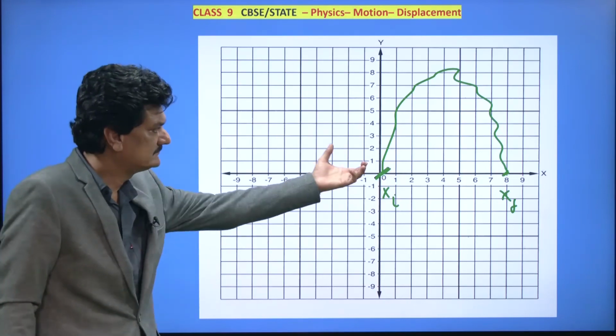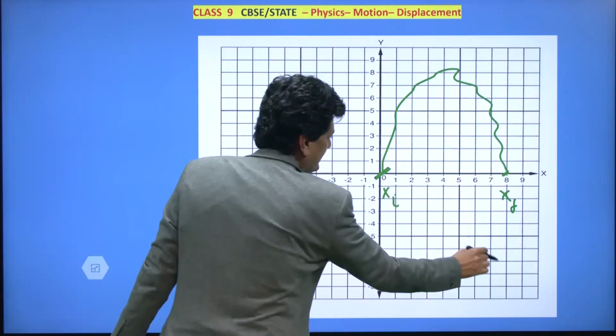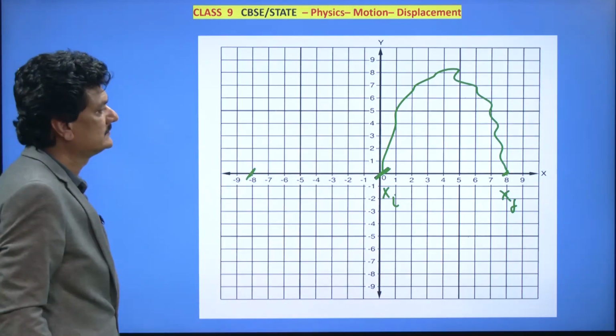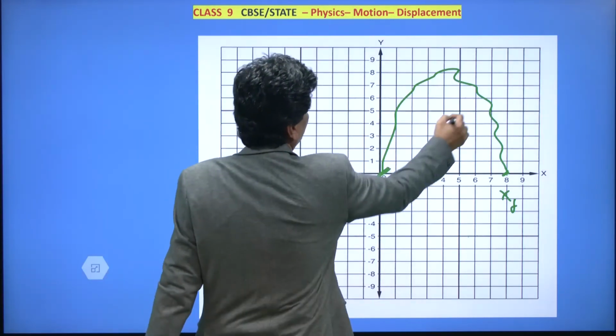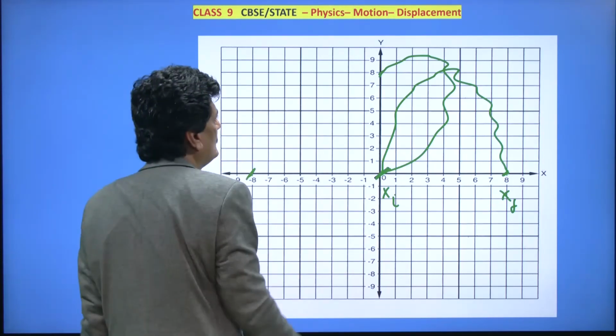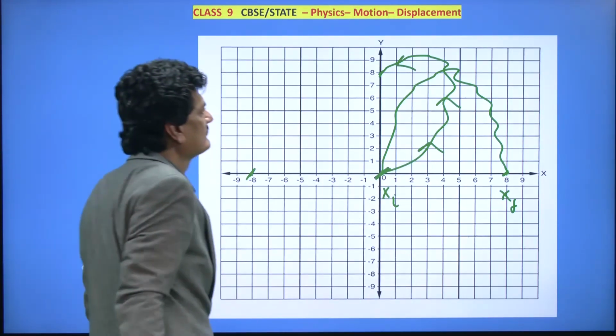And then subtract. Again, while traveling, whatever the path might be, it has reached here. Now let's say the body is here, traveling, and reached here.